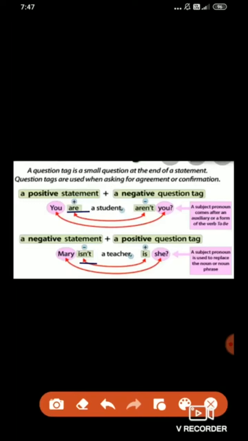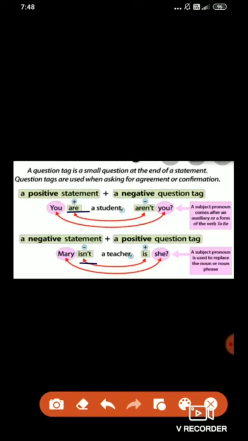And then what is the auxiliary verb here? Is. So is it positive or negative? In this sentence negative is there, so the question tag will be positive. So you have to simply write is as the auxiliary verb. And Mary is a noun because it is the name of a person, but you have to write the pronoun of it. What is the pronoun? He or she. Mary is the name of a girl, so the pronoun will be she. So, is she? And how do you have to end the question? By putting a question mark.